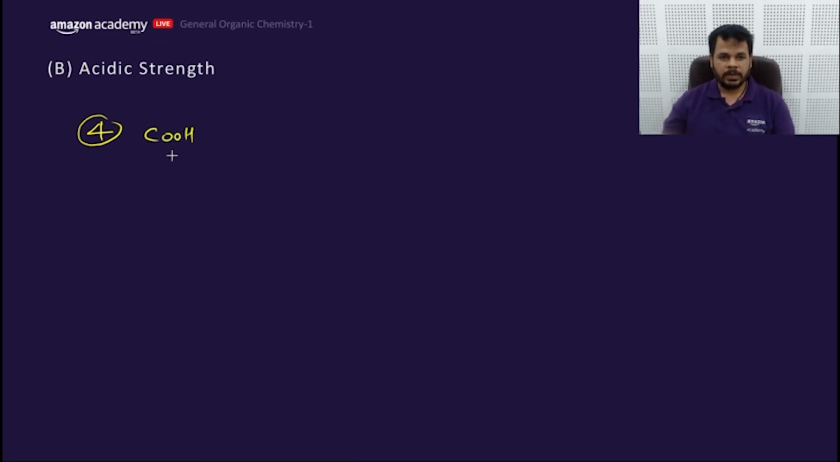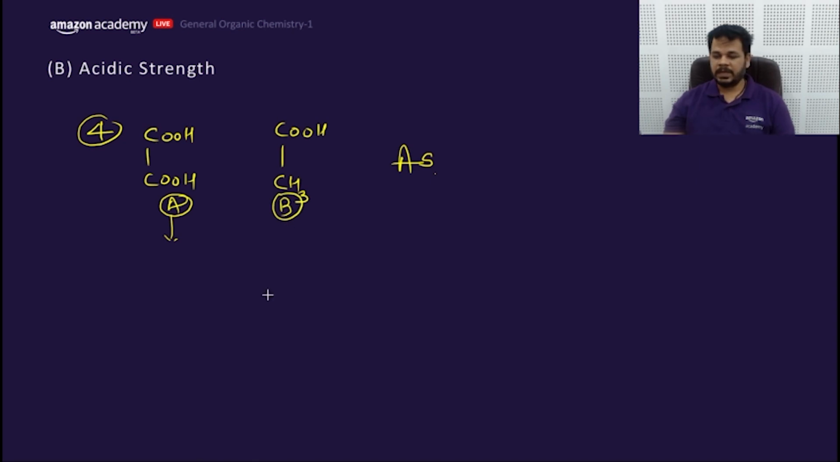C double bond OH, C double bond OH. Next is C double bond OH, CH3. What would be the order of acidic strength? Remove H plus and compare. This is A and this is B. Form a conjugate base and compare their stabilities. A or B?